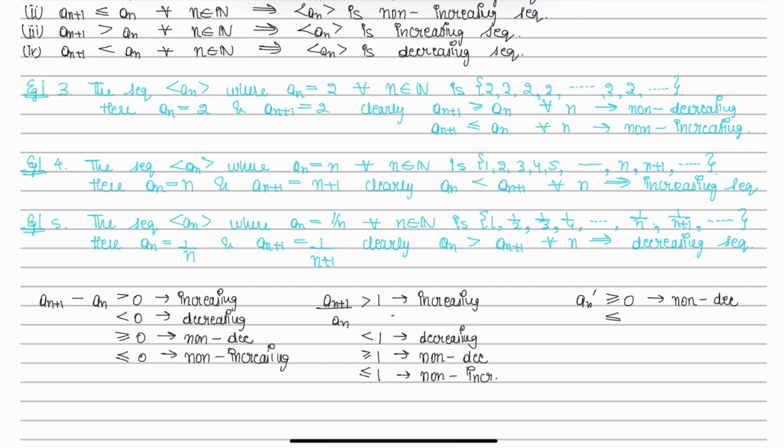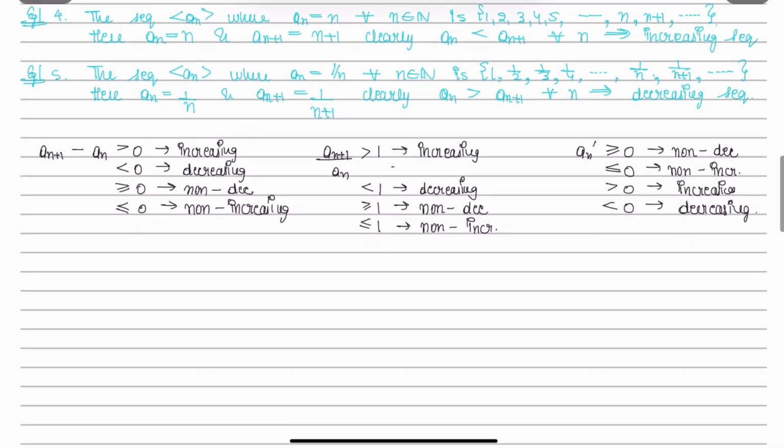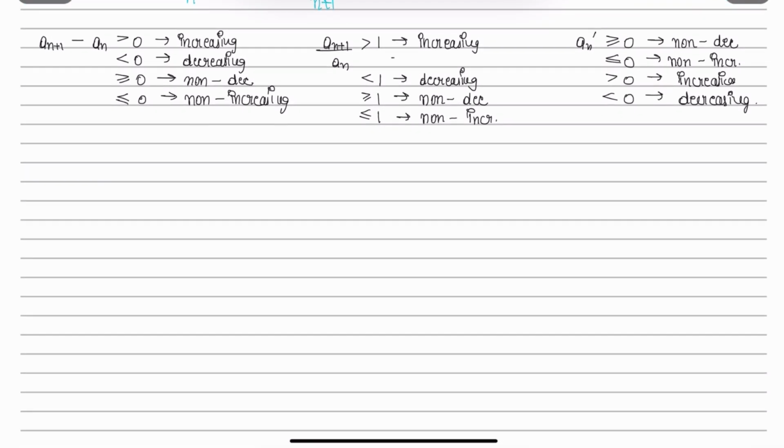If it is less than equals to 0, then non-increasing. If it is strictly greater than 0, so increasing. Strictly less than 0, so decreasing. I hope you have understood how we can check if the sequence is monotonically increasing, decreasing, non-decreasing or non-increasing.